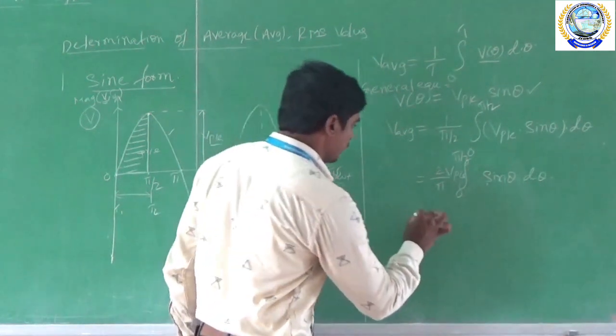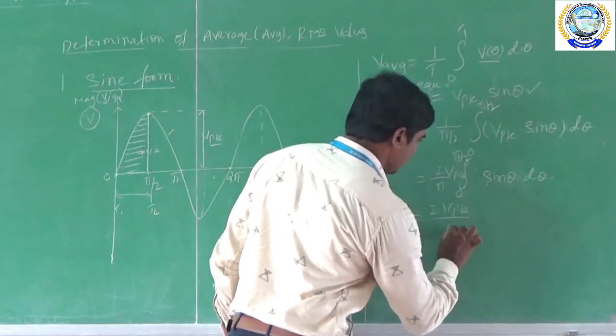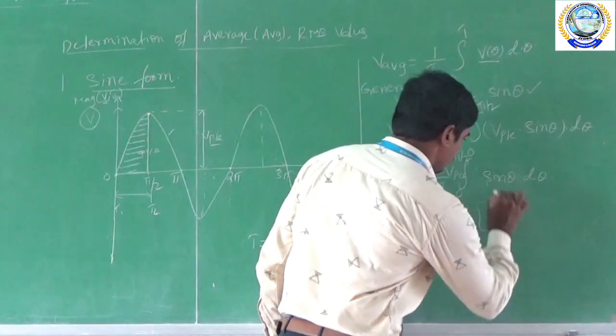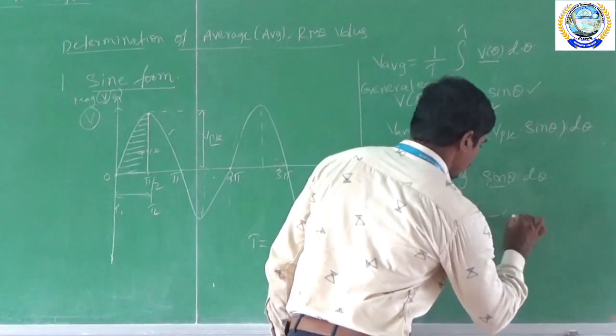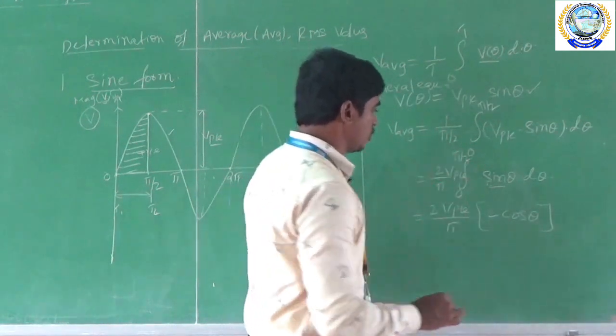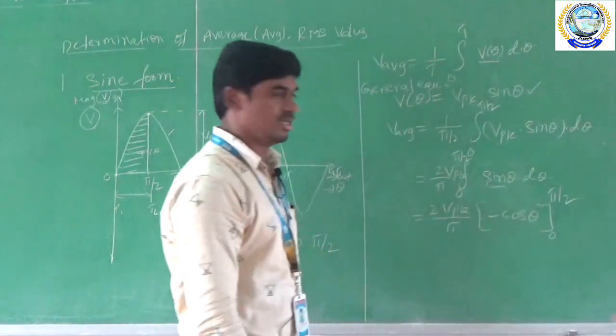So already we know from trigonometry, what is the integration of sine theta? That is minus cos theta. So the integration of sine theta is equal to minus cos theta, and the limits are 0 to pi by 2.